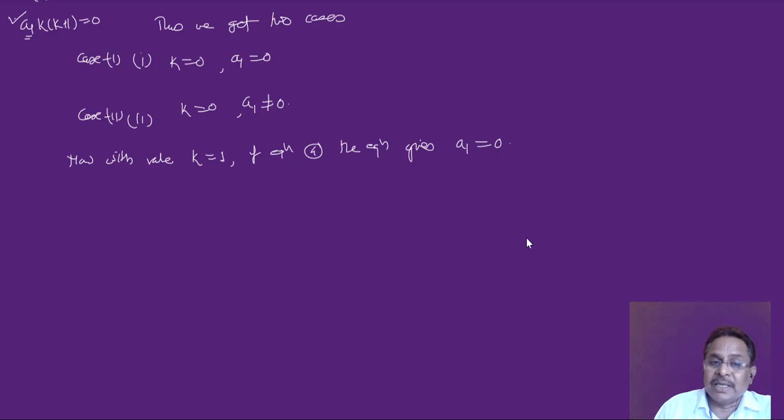So when I take k equal to 1, equation 5 gives a1 must be equal to 0, otherwise these two equations will not be true simultaneously, and therefore we get case 3. Case third is k is equal to 1 and a1 is equal to 0.